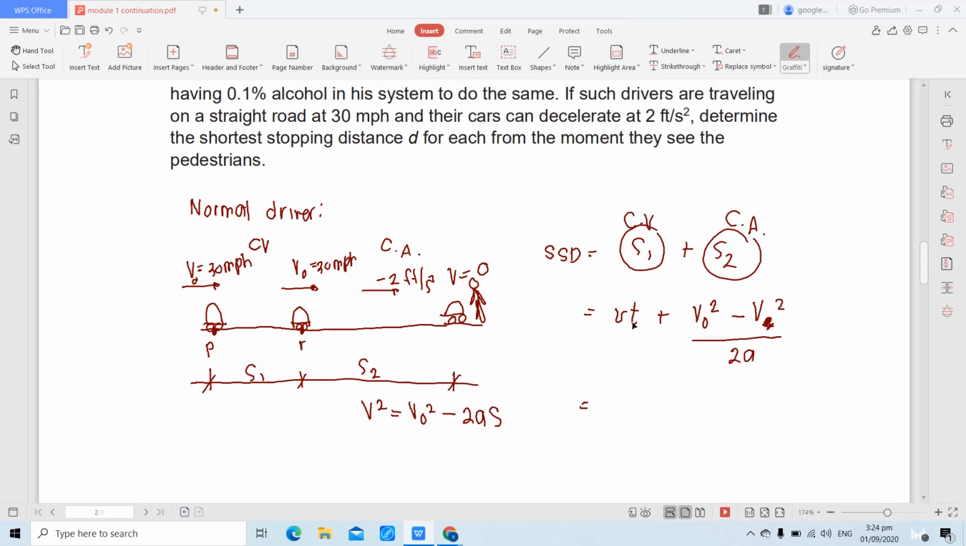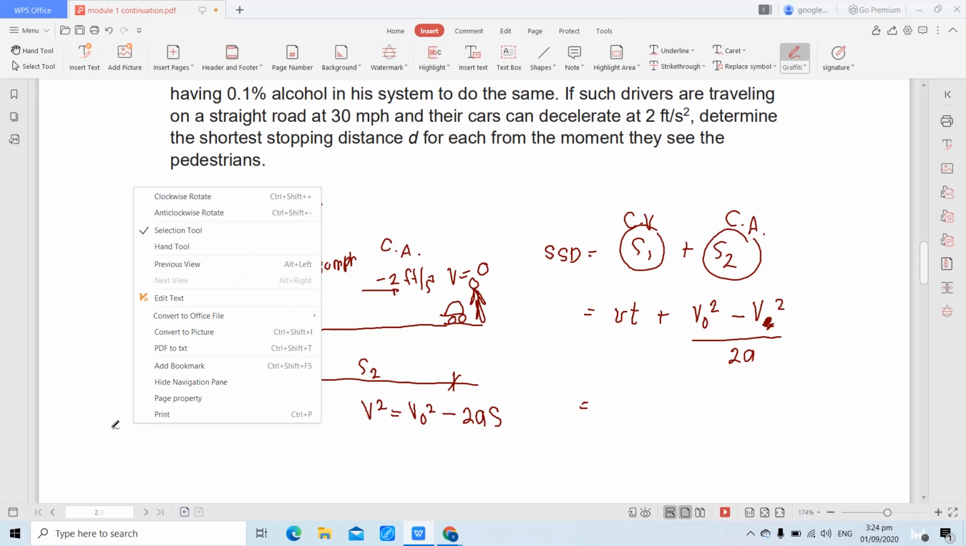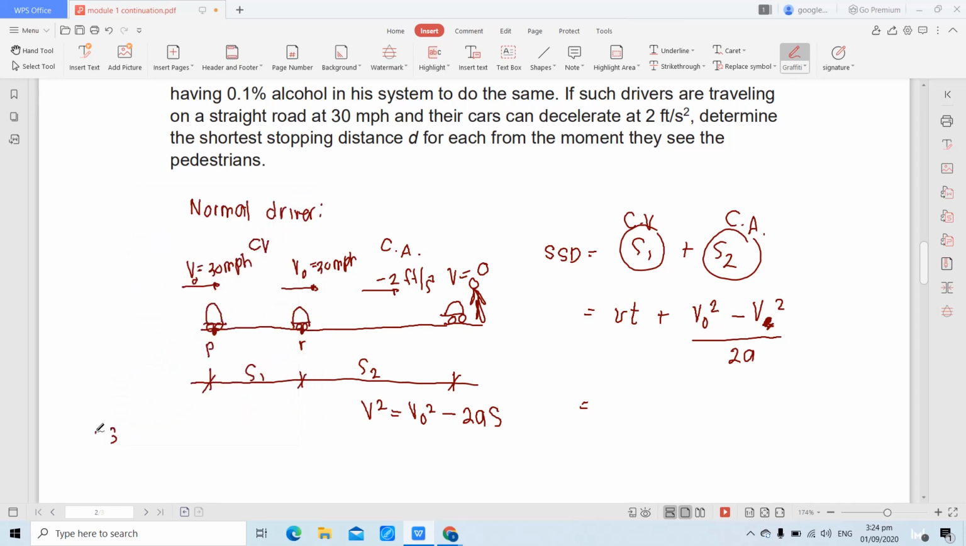Equivalent to velocity under constant velocity motion, hindi naman nagbago. 30 miles per hour. Consistency of units. Naka miles per hour yung velocity, naka feet per second square yung acceleration. Therefore, convert first 30 miles per hour into feet per seconds. Okay, conversion. 30 miles per hour. Convert natin into feet.